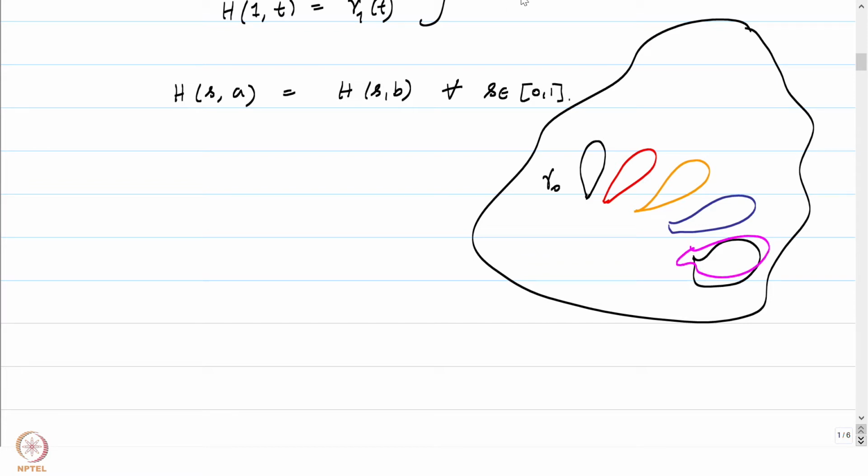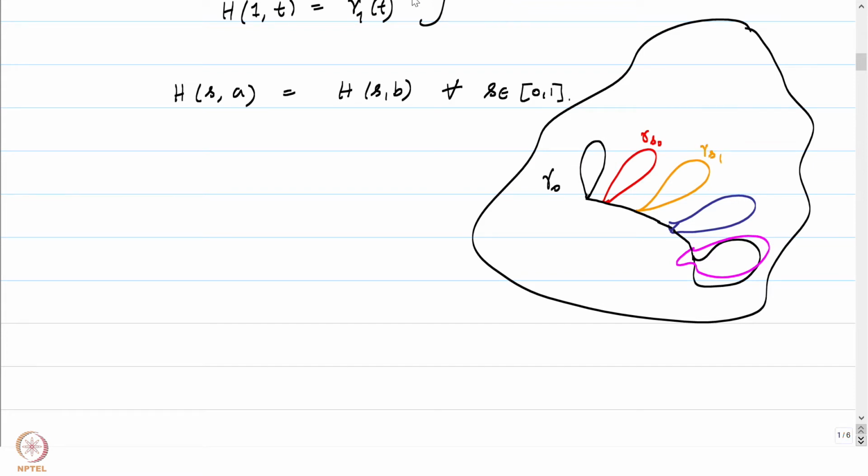So at every stage there is a curve like this, maybe I should highlight now, and all these curves are based on some point. What are all these things? This is basically some gamma s0, this is some gamma s1 at some stage.